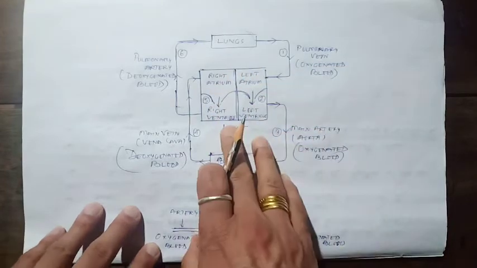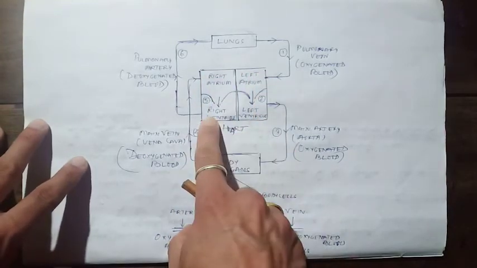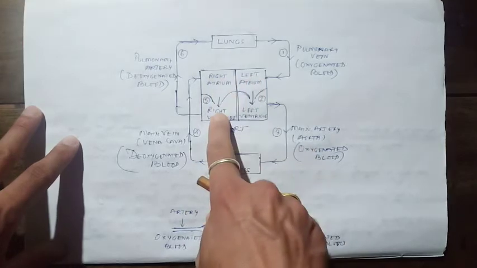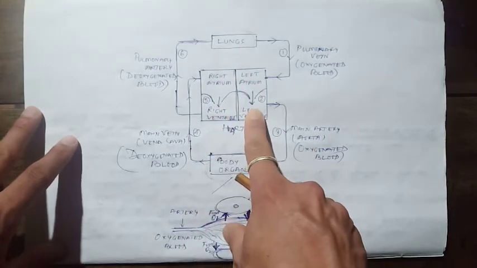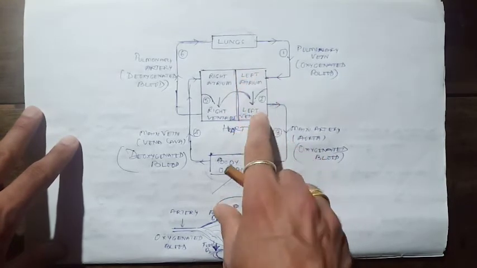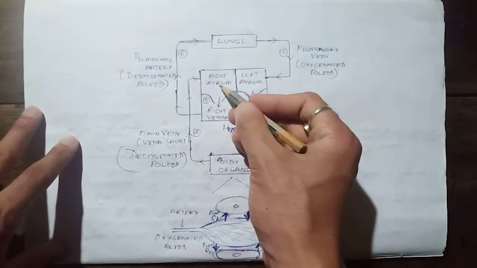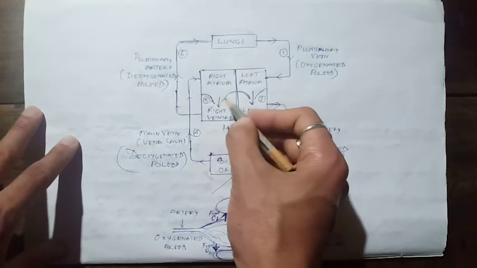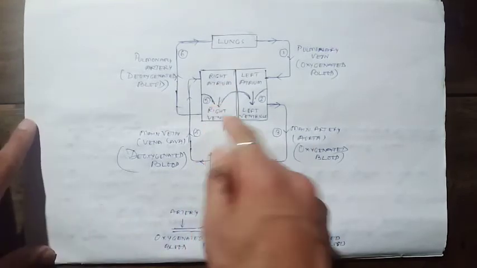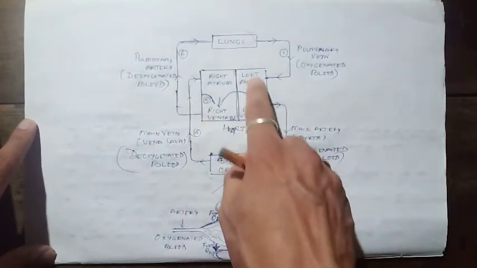This is the heart. The human heart is a 4-chamber heart, students, a mammalian heart. So we have 4 chambers. This is one chamber, another chamber, this is the third chamber, and that's the fourth chamber. This chamber of the heart is called the left atrium. This is called the left ventricle. This is the right atrium, and this is the right ventricle. These chambers are separated by valves that control the flow of blood. That's our four-chamber heart.